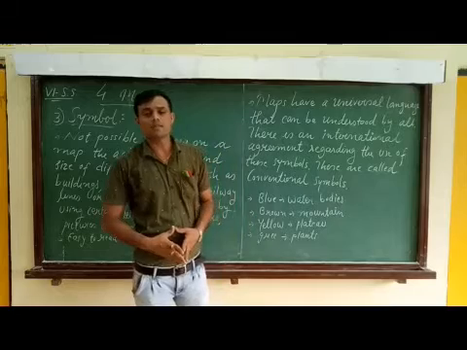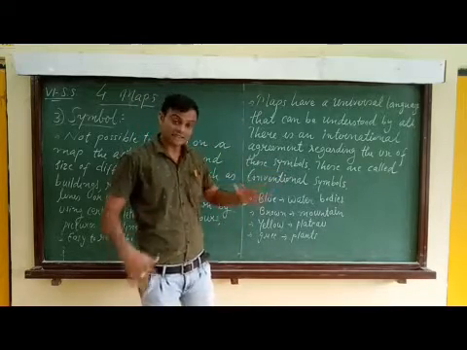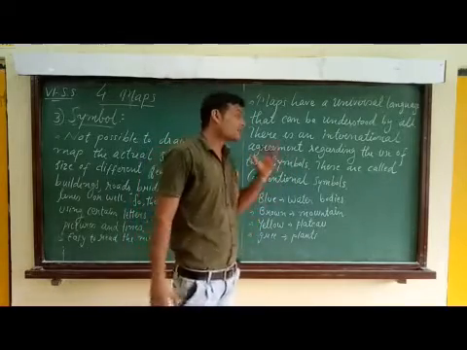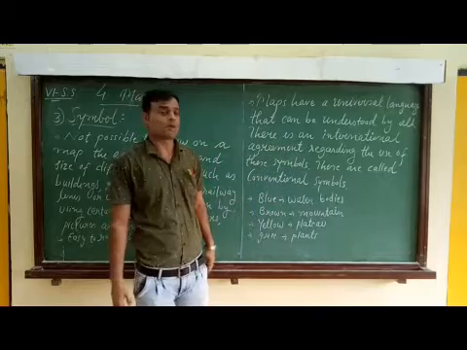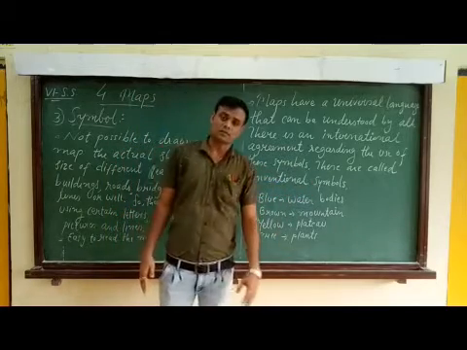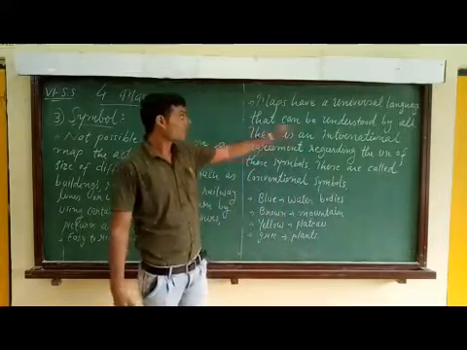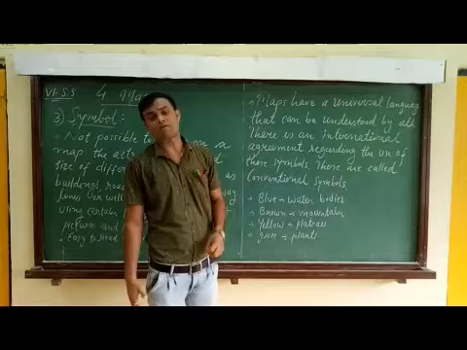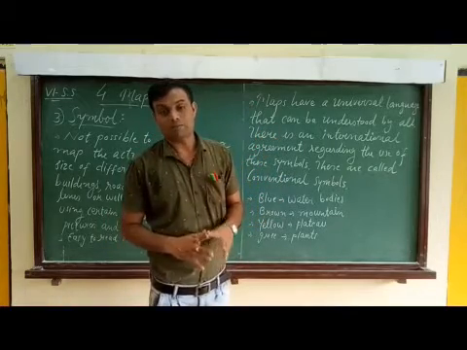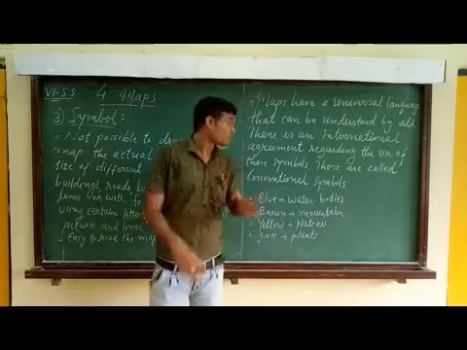Now some symbols are internationally recognized. There is an international agreement for recognizing or giving importance to the symbols. Those symbols are conventional symbols. Now what is meant by conventional symbols? Maps have a universal language that can be understood by all.